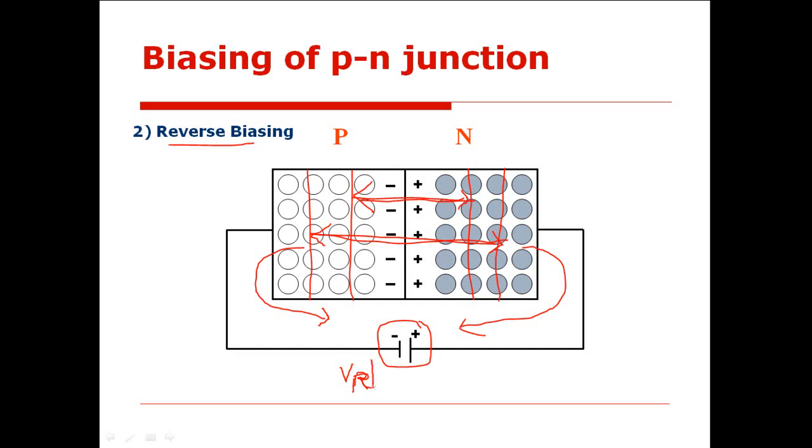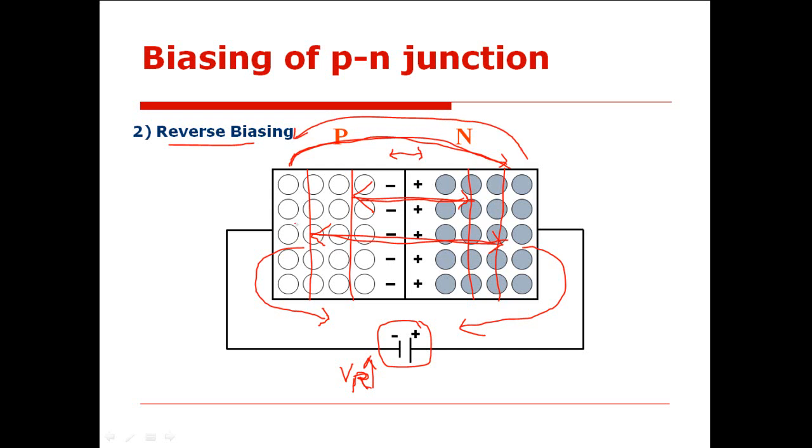So as we keep increasing the reverse potential, the width of the depletion region, which was smaller in zero bias, keeps on increasing. As compared to the zero bias situation, the width of the depletion region keeps on increasing, and therefore it becomes practically impossible to diffuse majority charge carriers from one side to the other, isn't it? So it becomes practically impossible to transfer holes from P side to N side and electrons from N side to P side.